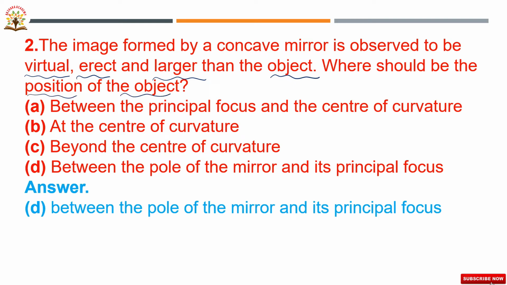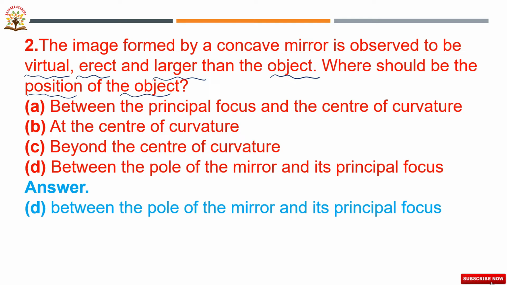Here they have given four options. Object between the principal focus and the center of curvature, object placed at the center of curvature, object beyond the center of curvature, and object between the pole of the mirror and its principal focus. So in these four options, in which option are we getting the image virtual, erect and larger than the object? Which option is correct?